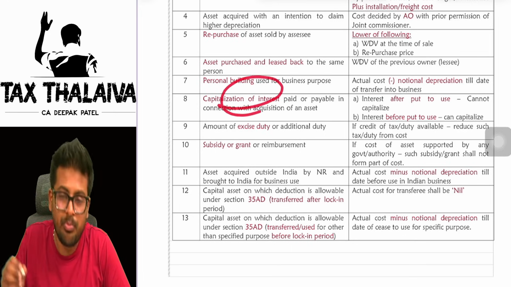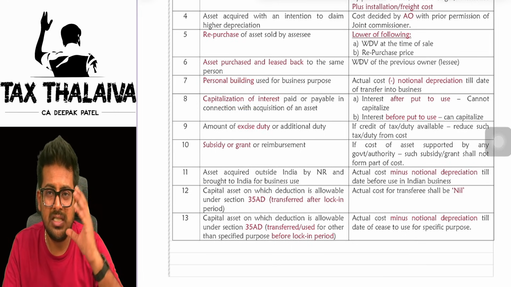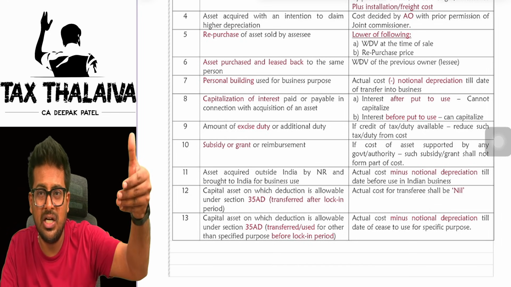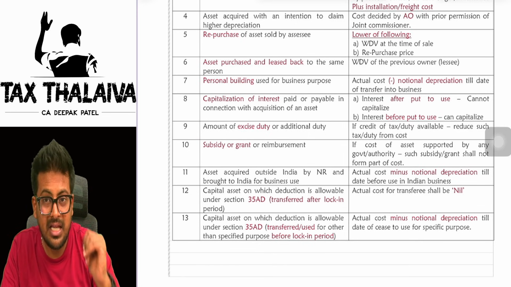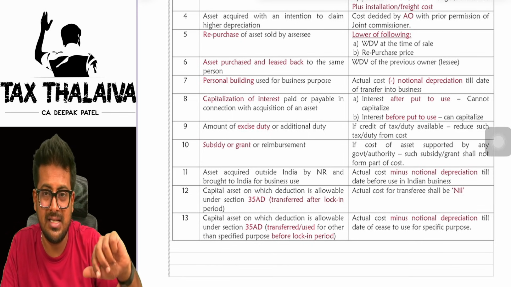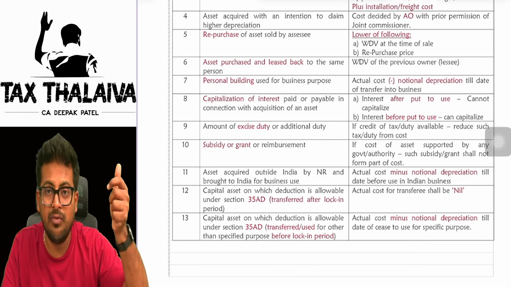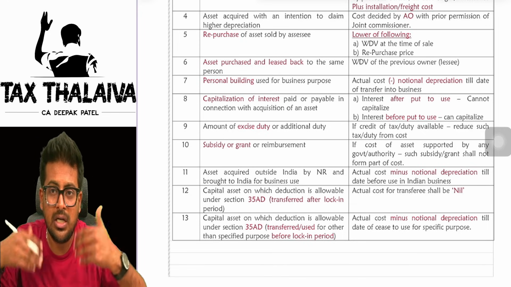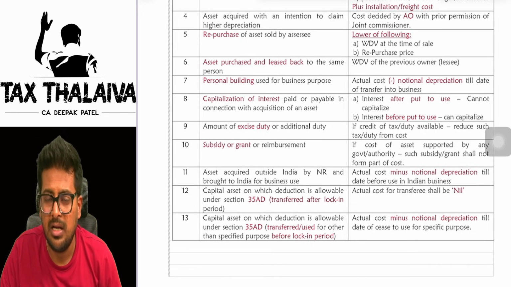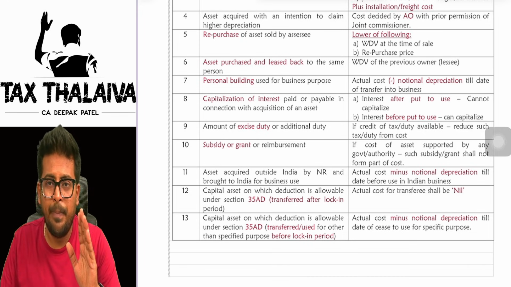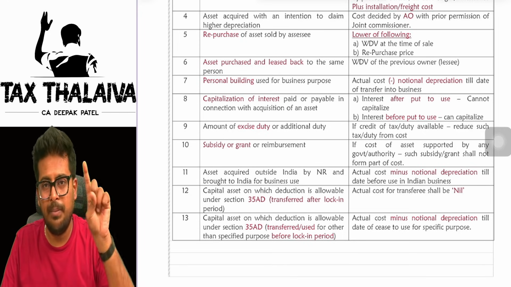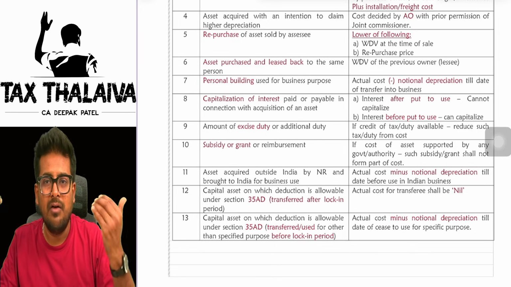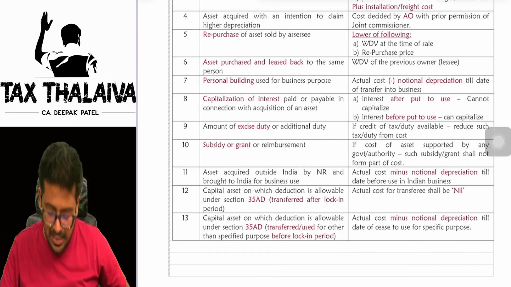Capitalization of interest. Very, very important, boss. What is capitalization of interest? Let's say for example you purchased an asset for business purpose, which you are going to add to the block of asset. Let's say you took a loan to purchase this asset, then you will be paying interest. That interest you have to capitalize until the date you start putting the asset to use. So whatever interest you paid before starting to put to use that asset will be capitalized. After putting the asset to use, whatever interest you paid will be claimed as a deduction, as an expenditure.